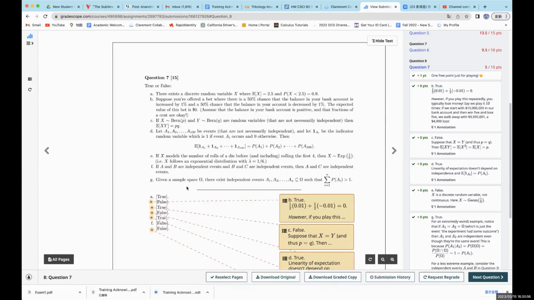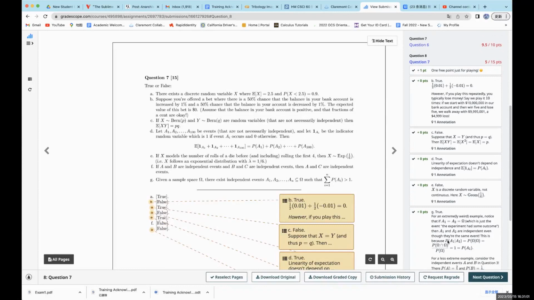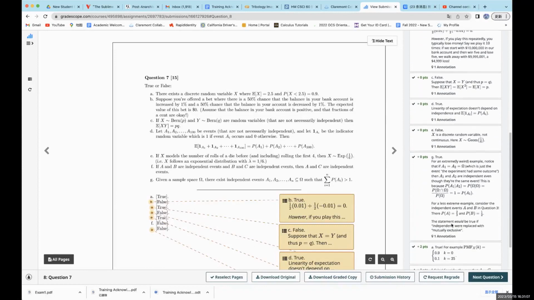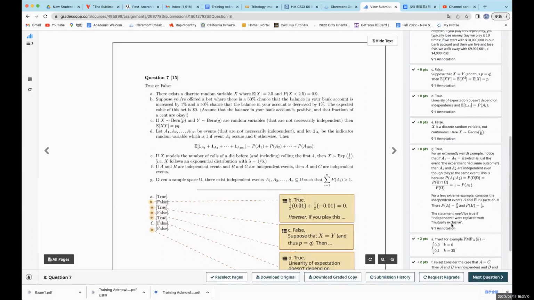For F, if A and B are independent events and B and C are independent events, then A and C are independent events. This one is actually false, because we can find some A, B, and C such that P(A ∩ B) equals P(A) times P(B) and P(B ∩ C) equals P(B) times P(C), but P(A ∩ C) does not necessarily equal P(A) times P(C). You can find some examples, such as dice rolls, and you can verify this by yourself.